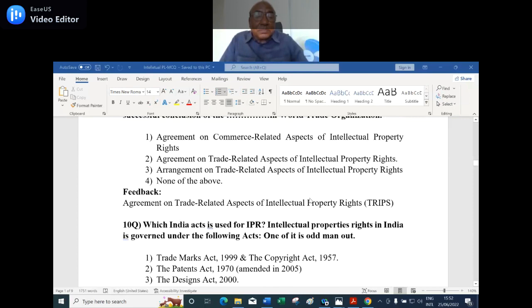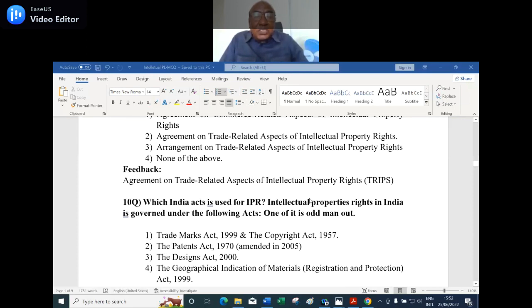So, now the 10th question. Which Indian Act is used for IPR? I repeat, which Indian Act is used for IPR? Intellectual property rights in India are governed under the following acts. One of them is the odd man out, which is not related. Number one, Trademarks Act 1999 and the Copyright Act 1957. Number two, the Patent Act 1970 as amended in 2005, the Designs Act 2000, the Geographical Indications of Material Regulation and Protection Act 1999.